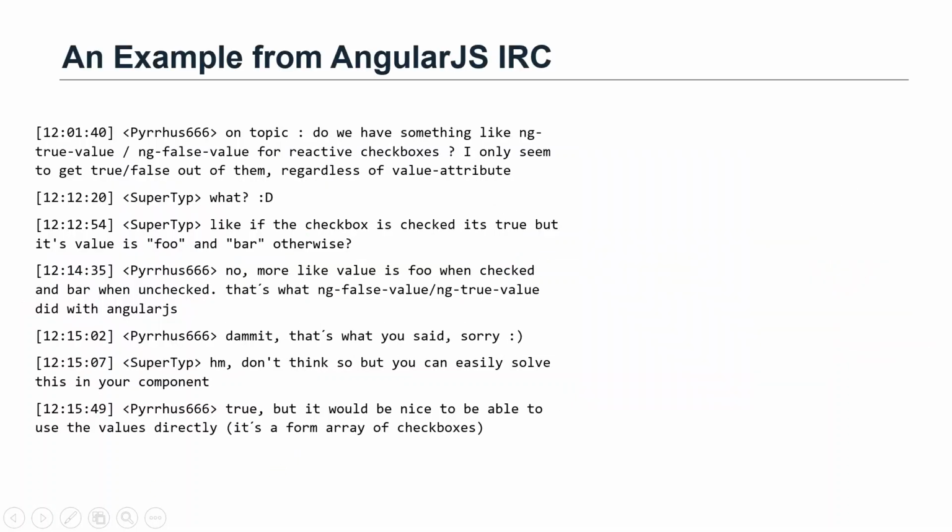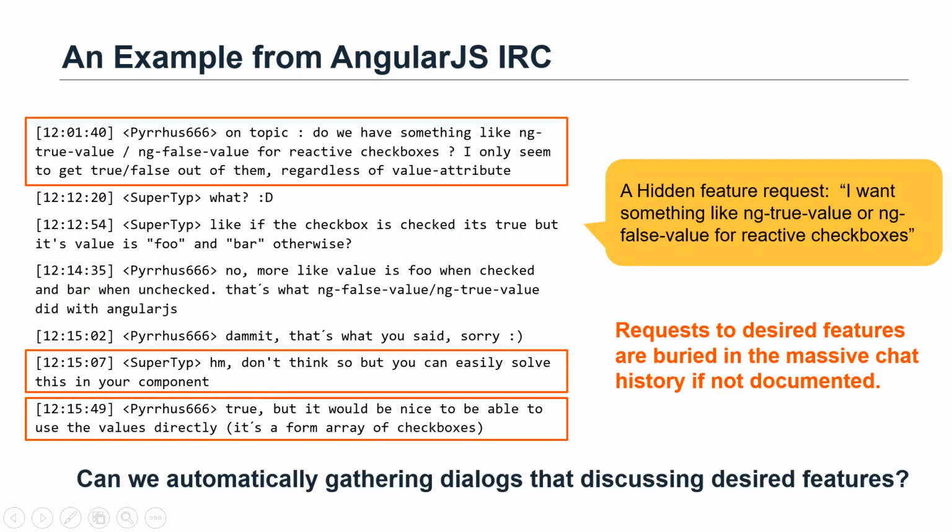Let me show you an example. Here is a part of the chat history from the AngularJS project. I take it from the IRC channel message history. We can see that one person asked the question, can we use true or false attribute directly in the AngularJS reactive checkbox? And the other guy discussed with him and told him that there is no such feature. So we can see that there is a hidden feature request for AngularJS. And these valuable requests are quickly flooded by newly incoming messages and ignored if not documented.